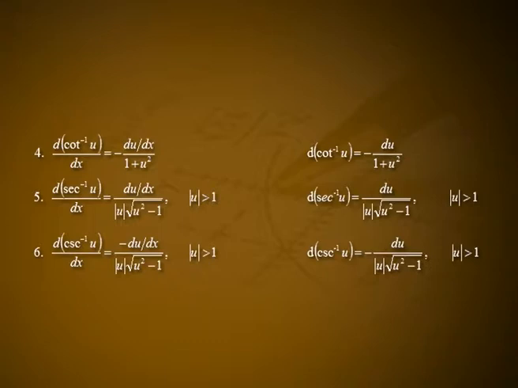Sixth one, d by dx of cosec inverse of u is equal to minus du by dx divided by modulus of u into square root of u square minus 1, for mod u greater than 1. D of cosec inverse of u is equal to minus du divided by modulus of u into square root of u square minus 1 for mod u greater than 1.